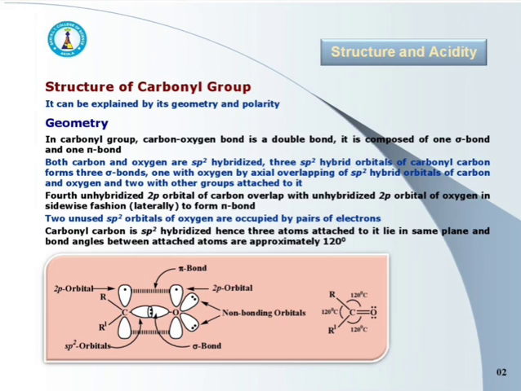Pi bond is formed by the lateral, or we can say sidewise, overlapping of unhybridized 2p orbital of carbon with unhybridized 2p orbital of oxygen.